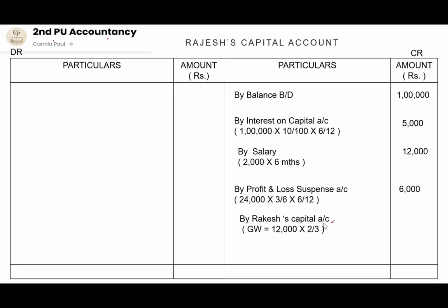So 12,000 is the total goodwill which the deceased partner should get. A share will be contributed by Rakesh, that is 2 by 3. So Rakesh will provide 8,000 for the deceased partner, and the other part will be provided by Ramesh's capital account, 12,000 into 1 by 3. So he will contribute 4,000 for the deceased partner.